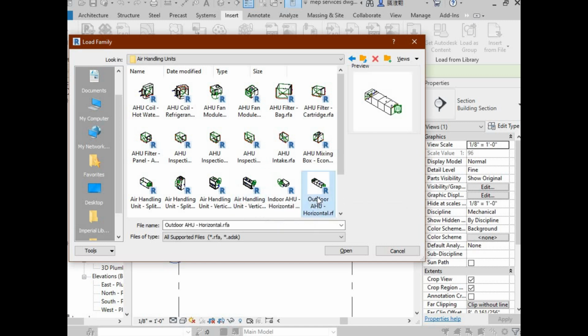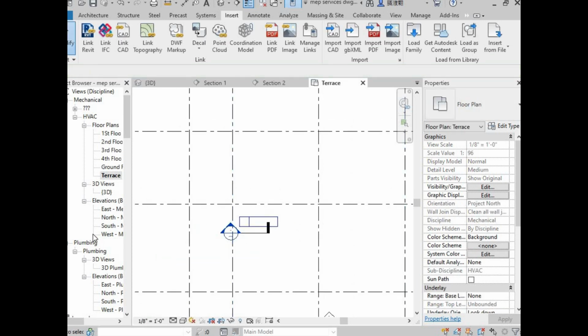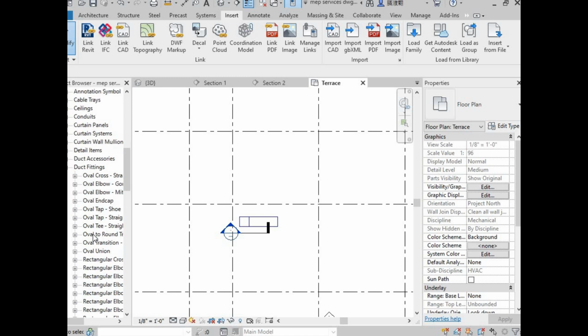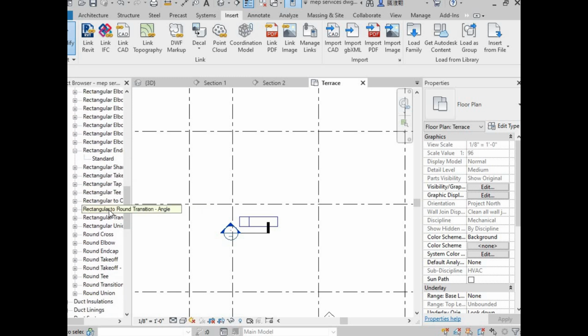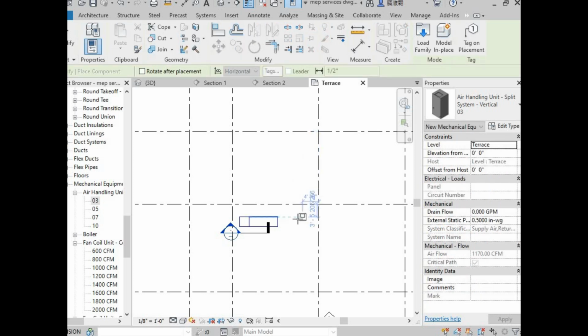I am taking outdoor AHU as I am providing it on terrace. So select this and open, and from here in the families, the mechanical equipment, air handling unit, I am taking it.